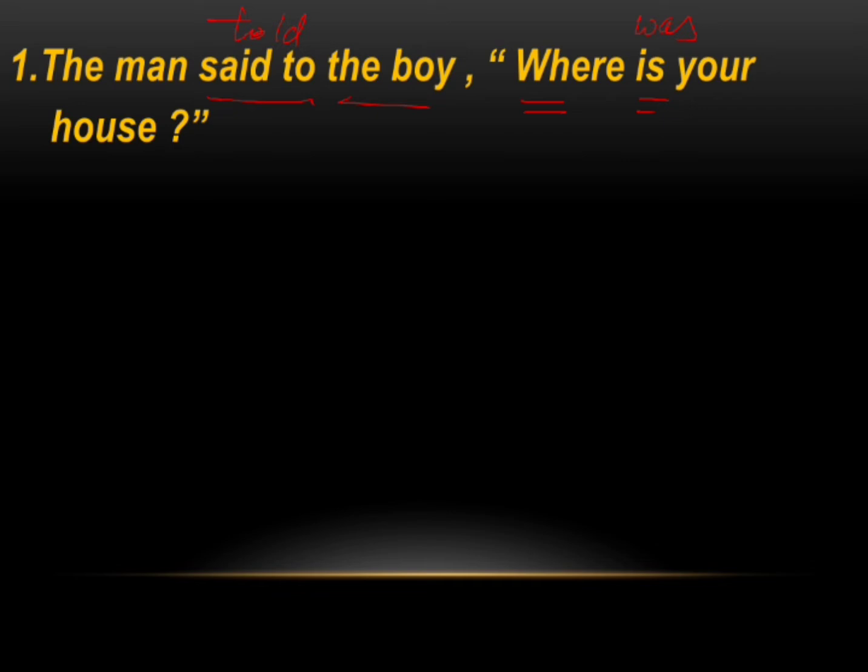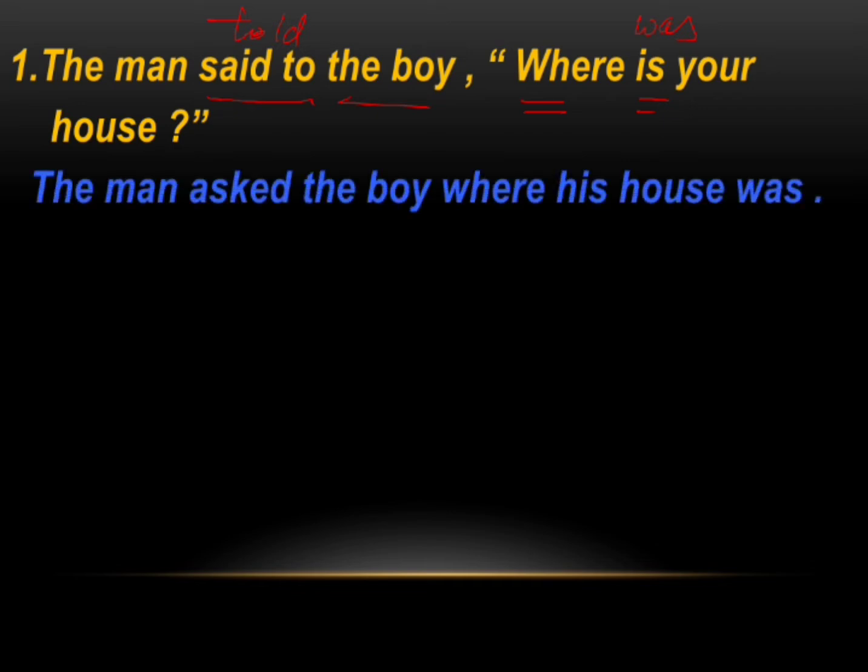Now, let us see what the indirect speech is. The man asked the boy where his house was. Since it is an interrogative sentence, it is a question, so we use asked. The man asked the boy where his house was. When we change the direct speech, that is the interrogative sentence, to a declarative sentence, we change the place of the noun and the verb. So it becomes like where his house was.